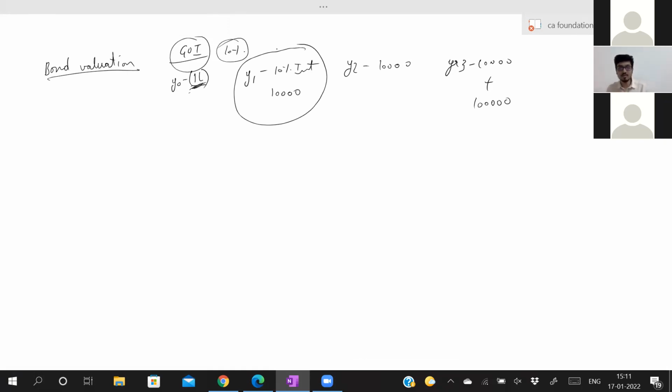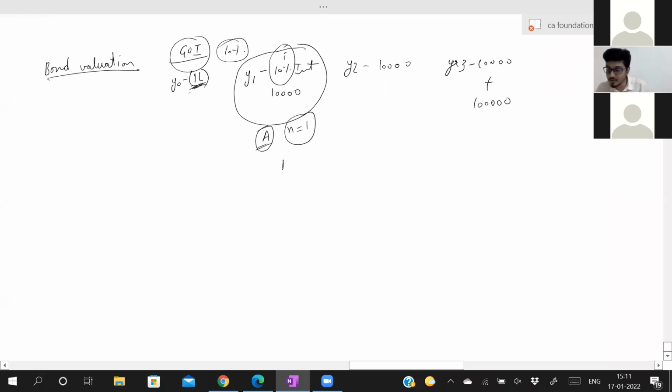Now, don't think of annuity and all. This is not your annuity. Amount received after 1 year is 10,000. That means this is your A. If you remember simple interest, compound interest, this is your A. This is the amount which you receive at the end of 1 year. Now interest is 10%. N is equal to 1.